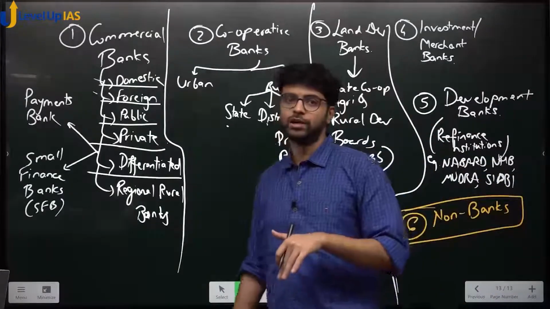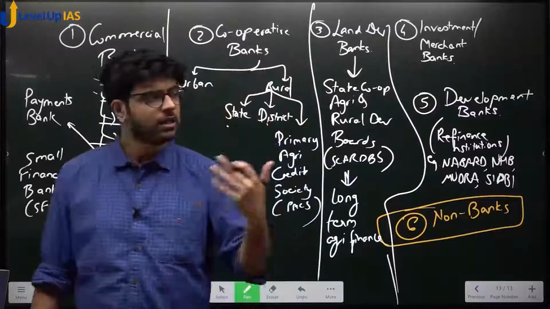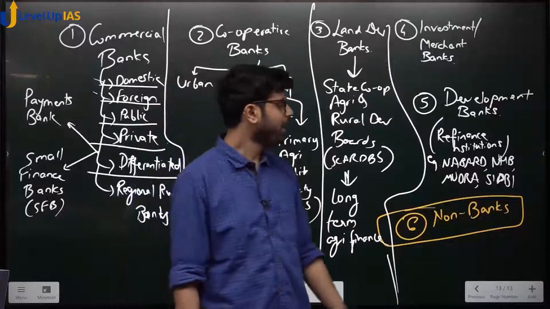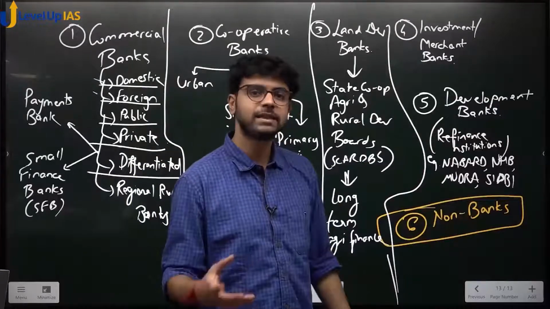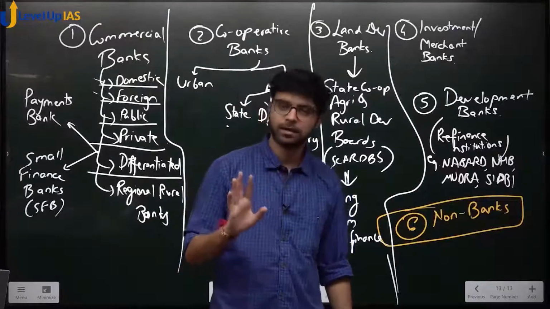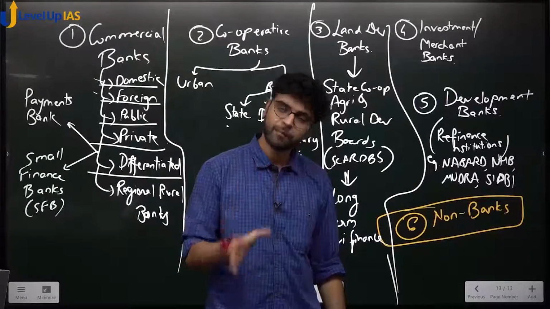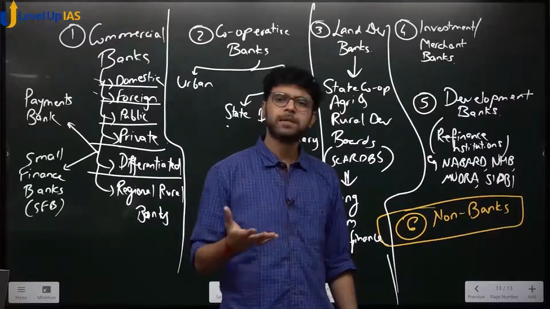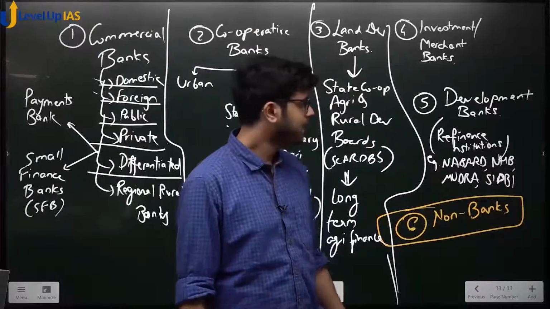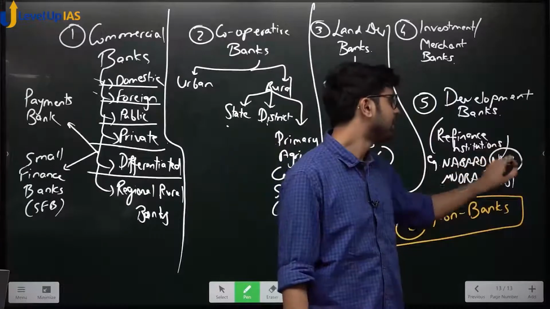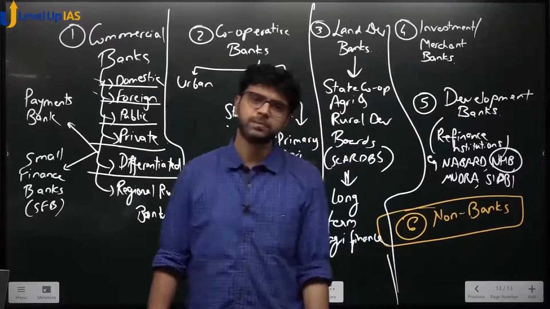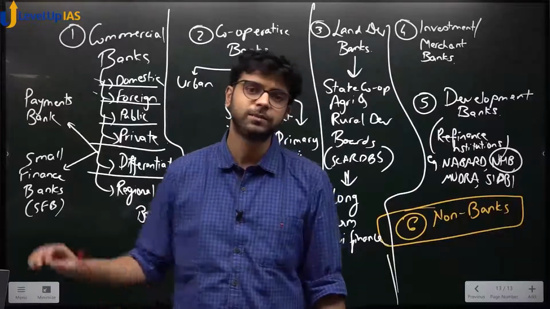In themselves, they are regulators. So NABARD is a regulator. NHB is a regulator. Mudra is a regulator. SIDBI is a regulator, and etc. So why are they called development banks? Because they work towards the development of that particular sector. They are 100% public. They are, what we say, government controlled, and 100% public means they function under the government and under the overall instructions of RBI. Okay, now this NHB was a 100% subsidiary of RBI. Do you know subsidiary? We have done holding company and we have done subsidiary company.